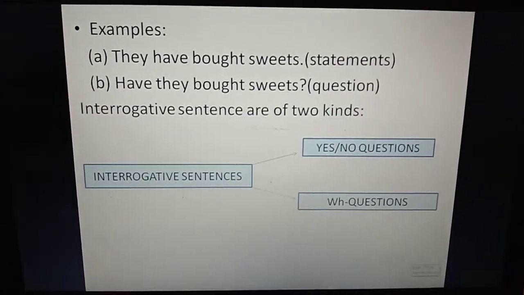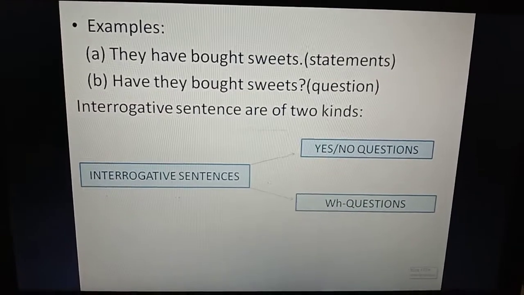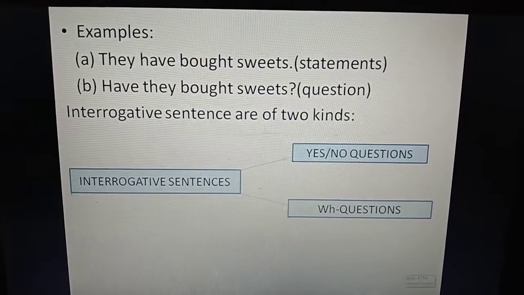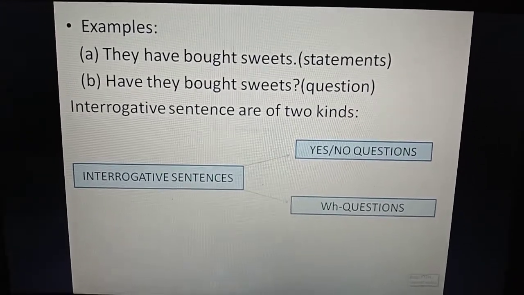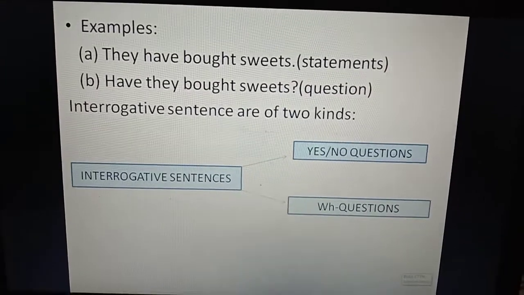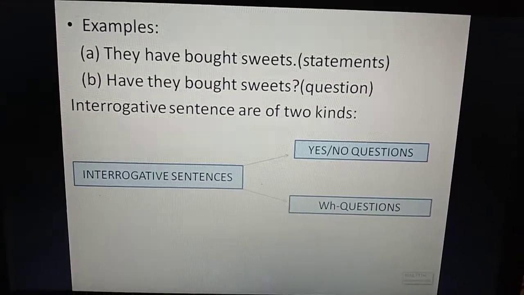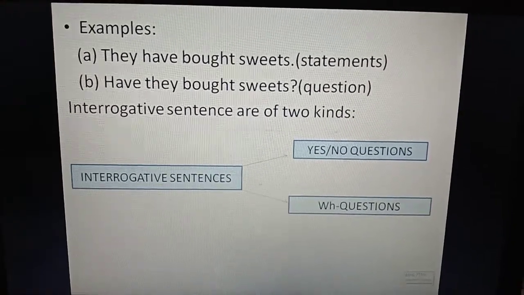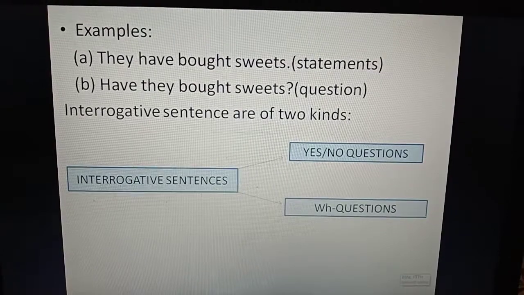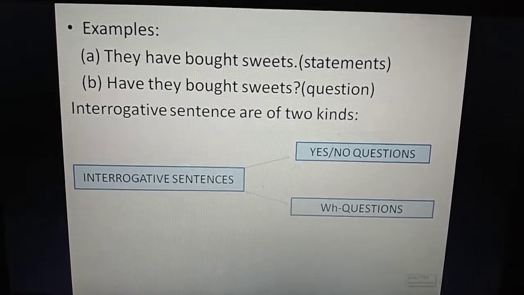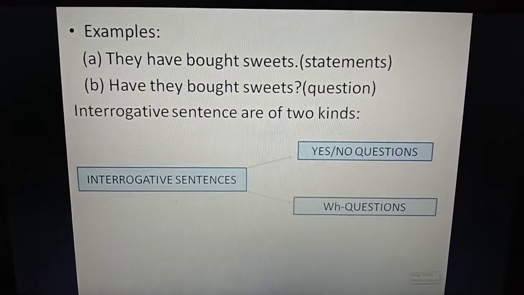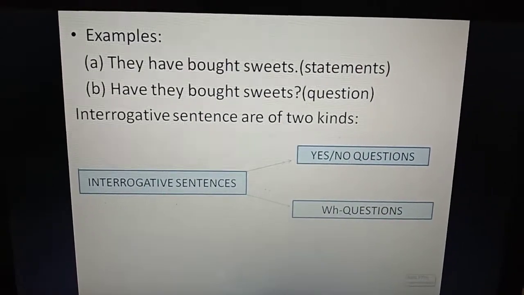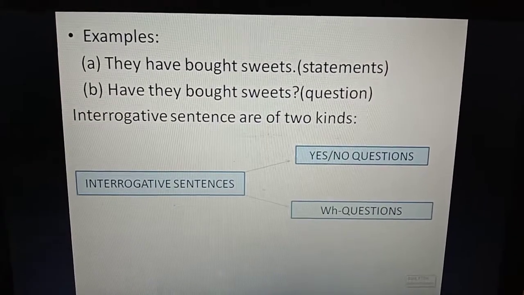They have bought sweets. It's a statement, not a question. That means an assertive sentence, and now it has changed to a question. Have they bought sweets? The auxiliary word have has come to the first position. We are going to discuss that when we do the transformation of sentences. At that time I will explain in depth, but you have to understand the difference between an assertive sentence and an interrogative sentence, and both types of interrogative sentence. I hope you have understood, children.